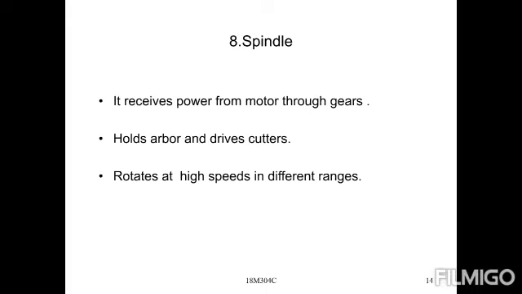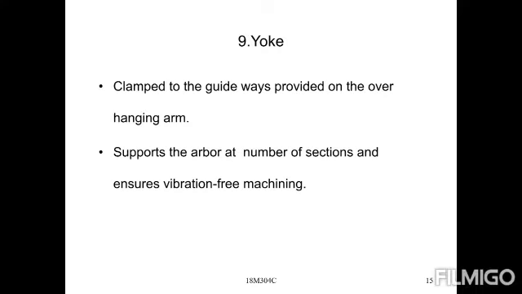Next one is the spindle. The spindle receives power from the motor through gears, belts, arbor and drive belts. The spindle's main function is to rotate at high speeds in different ranges. Next one is the yoke, clamped to the guideway provided over the overhanging beam, supporting the arbor at a number of sections and ensuring vibration-free machining.